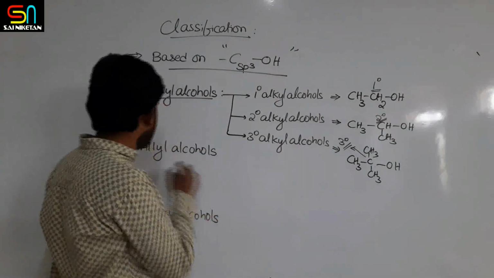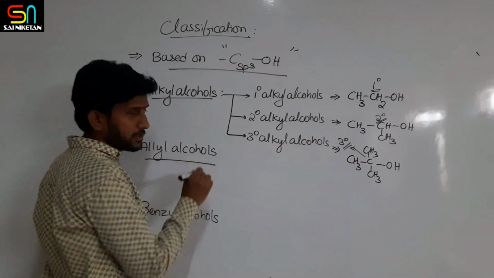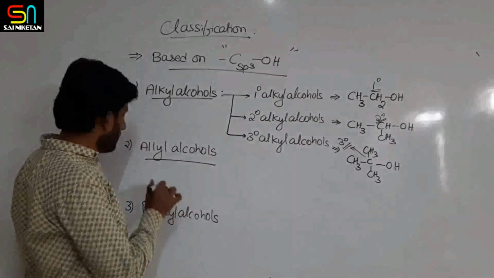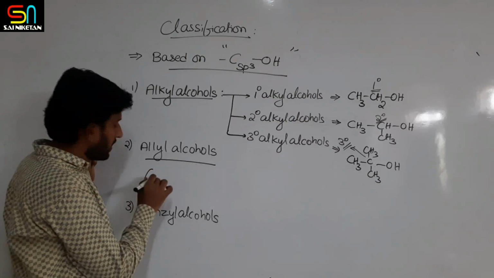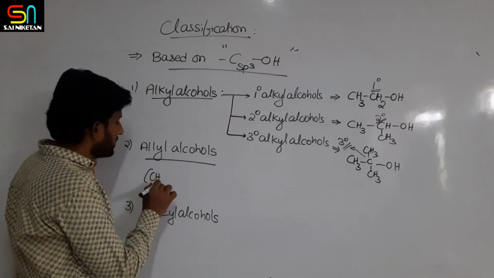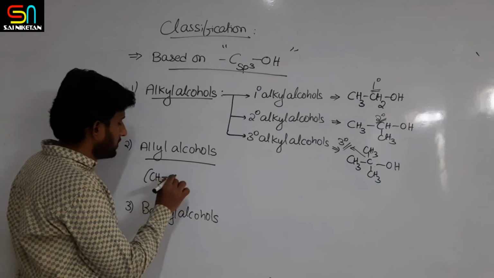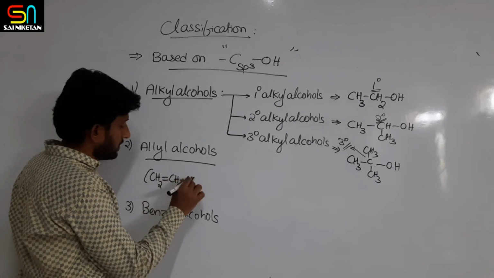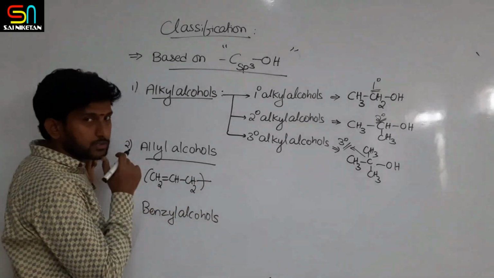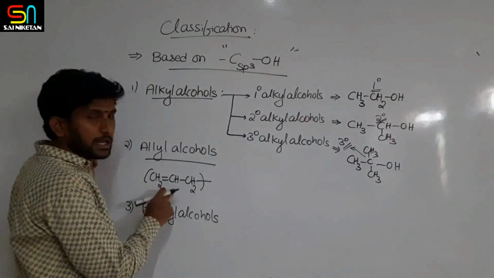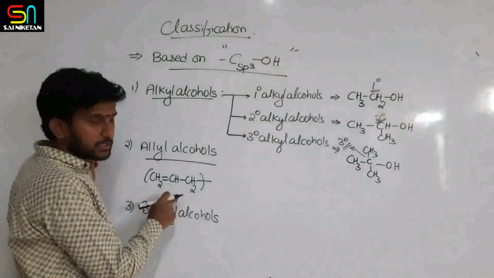Now we will see allyl alcohols. In allyl alcohols, first of all, allylic means what? CH2=CH-CH2 group is called the allylic group. As you know, we have already seen allyl halides in haloalkanes and haloarenes.